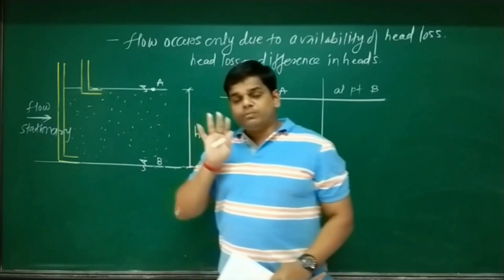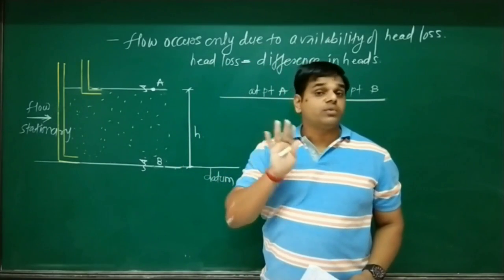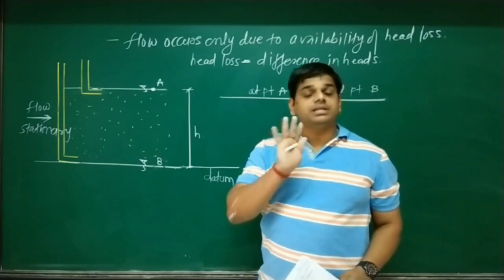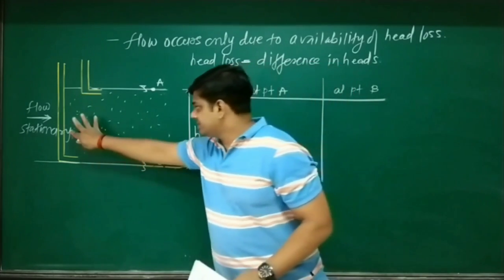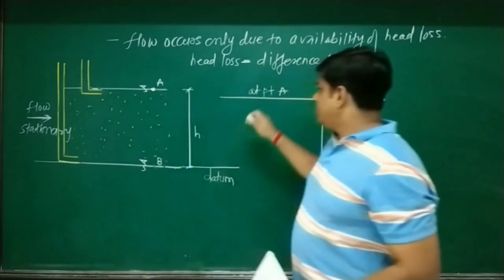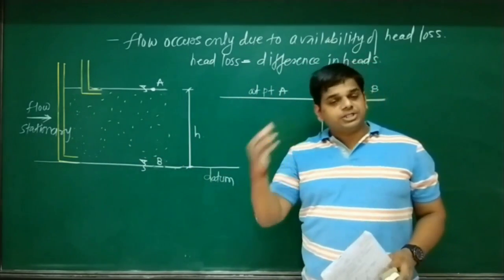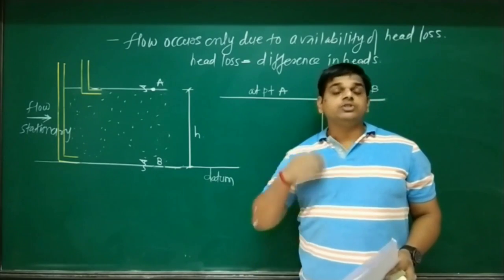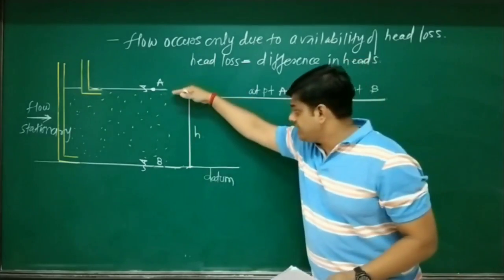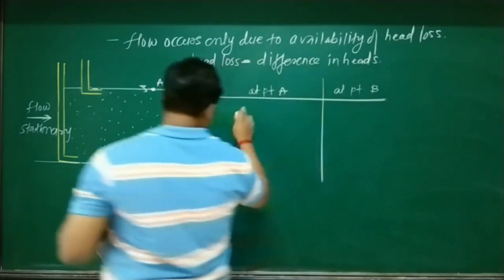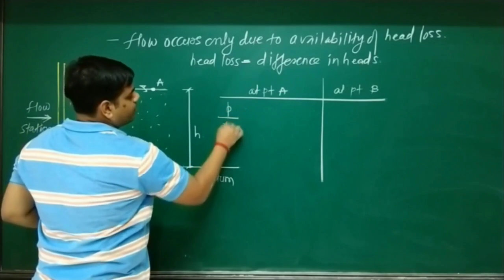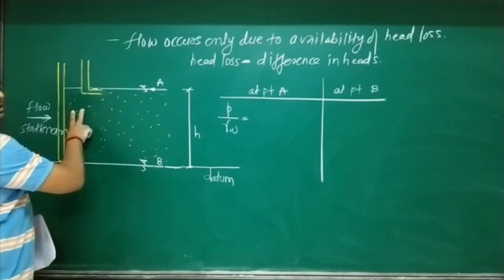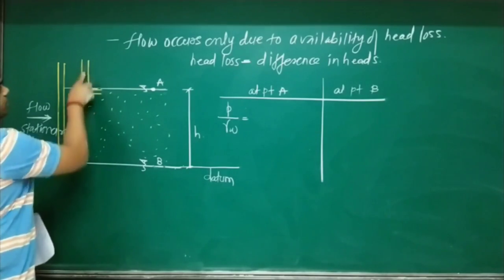But remember, when water passes through the soil mass, what did we learn? Particles offer more resistance, therefore velocity is not possible. So it's stationary water in a soil mass. I am going to calculate pressure head, velocity head and datum height, and then calculate the total head at point A and at point B. So first of all, pressure head. What is the value of pressure head at point A? When you insert a piezometer at point A, water is stationary. There is no rise of water in the piezometer.